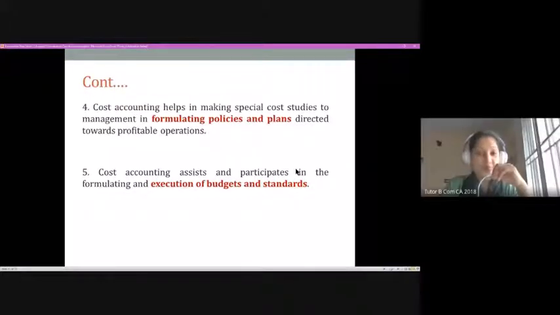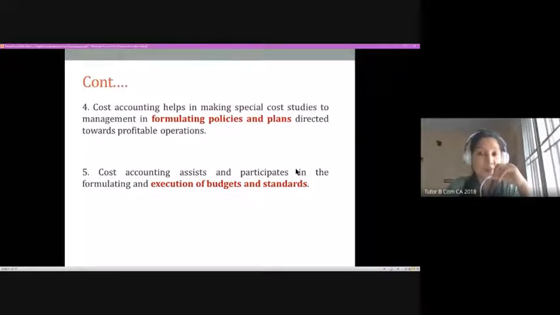We were talking about the cost information and how it is helping management. The next important factor is that management can formulate efficient policies. Now, how does this happen? When I know that these things are happening like this within my firm for a period, because cost information is maintained regularly in a systematic way, it could be used for formulating policies within an organization.